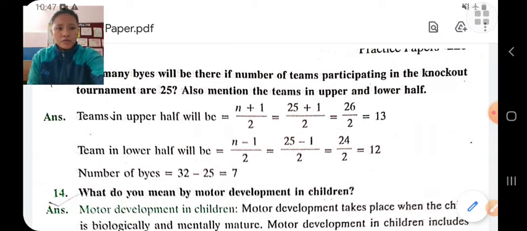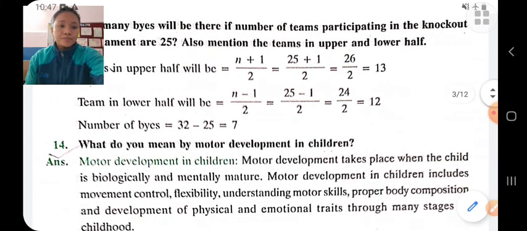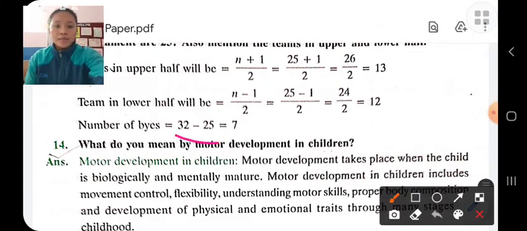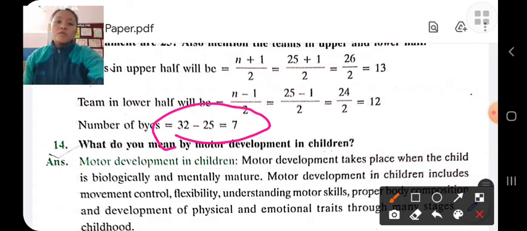For the upper half, the number of byes is n plus n minus 1 upon 2. Teams in the upper half is n plus 1 upon 2, and teams in the lower half is n minus 1 upon 2. And the number of byes is the next highest power of 2 minus the number of teams, that is 7.